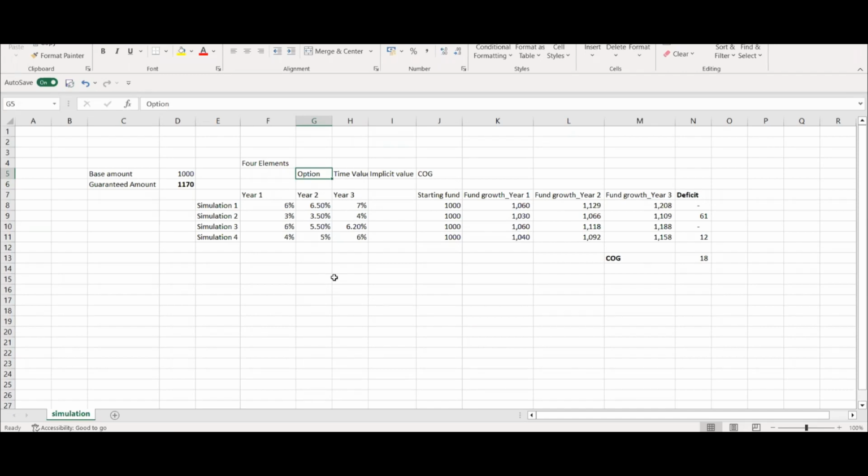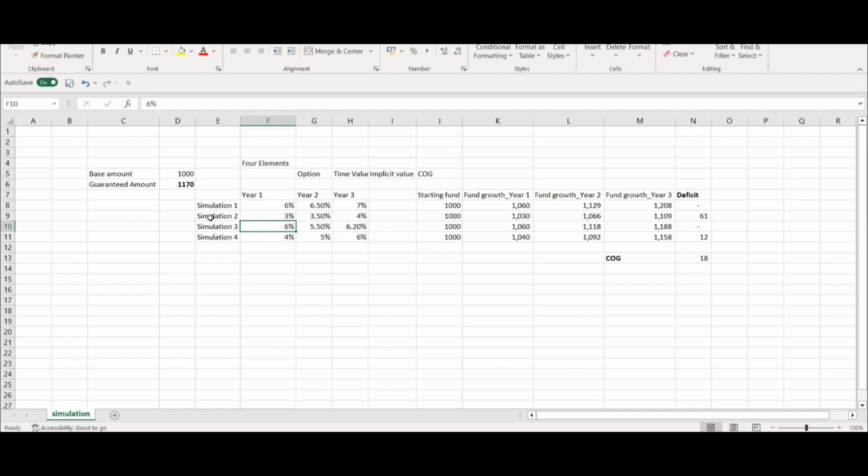Now we'll see a practical example, right? Suppose this is 1,000, and from some website, maybe Bloomberg or whatever, we have got some simulations. We expect the interest rate to move like this: 6% here, then 6.5%, then 7%, right? In the next simulation, it will be 3%, 3.5%, 4%. So this is a high interest rate scenario, which is the current case right now. This is a low interest rate scenario. Here it is falling, sometimes at 6%, then 5.5%, 6.2%, right? In the last one, the first year is the highest, then it is 4%, 5%, 6%, almost a linear movement.